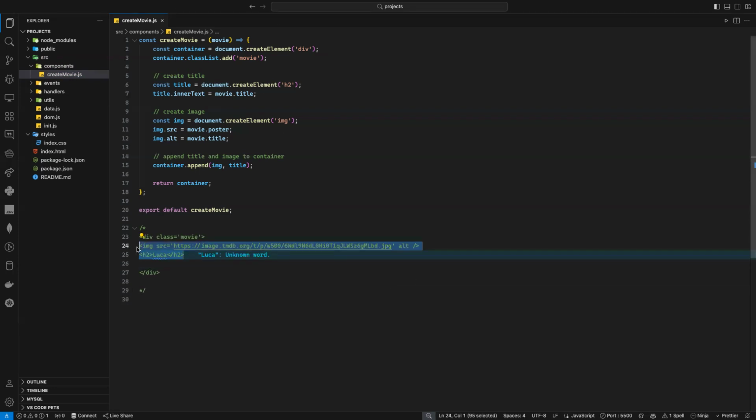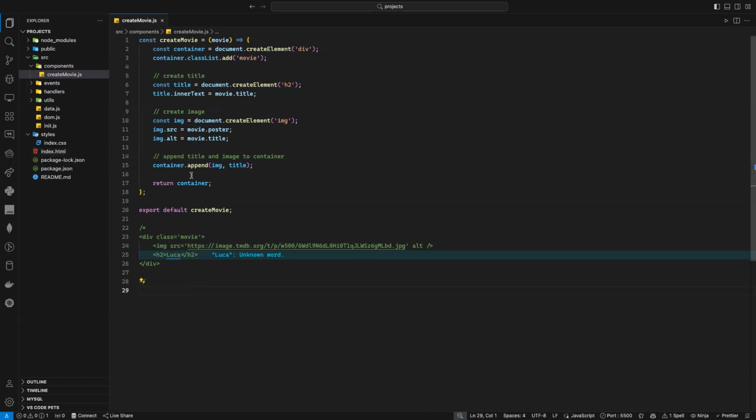Now, I will not append it in the movie. Why? Because if I append it in the movie, let's say after that, I need it in poster, or I need it in advertisement. Well, it will automatically append this element I am creating inside this movie. That's not what I want to. I cannot control it this way.